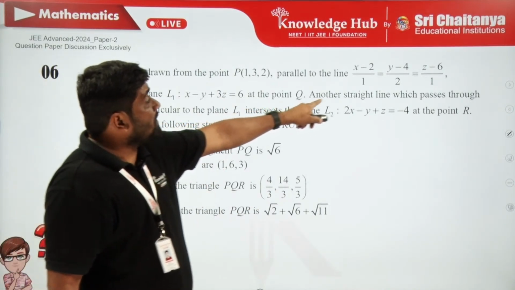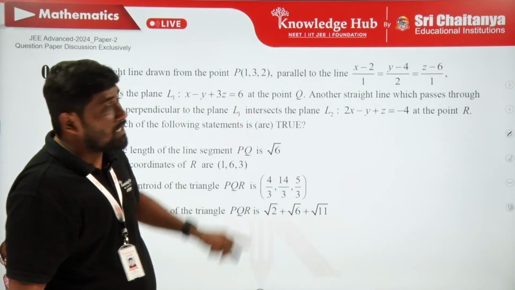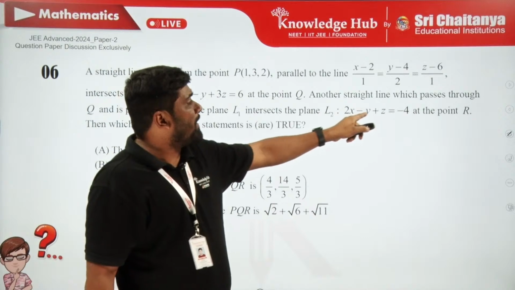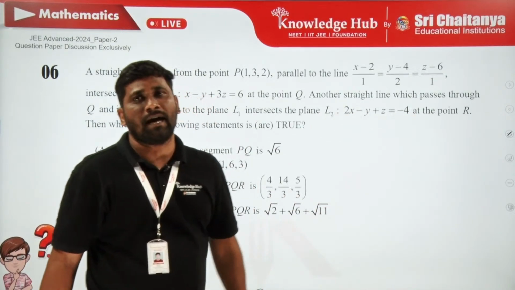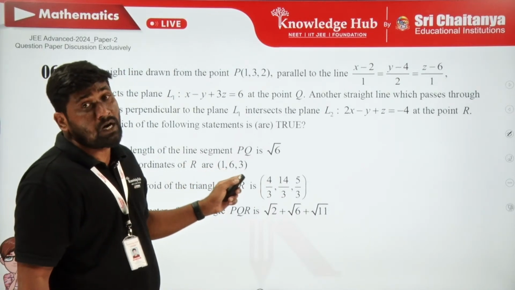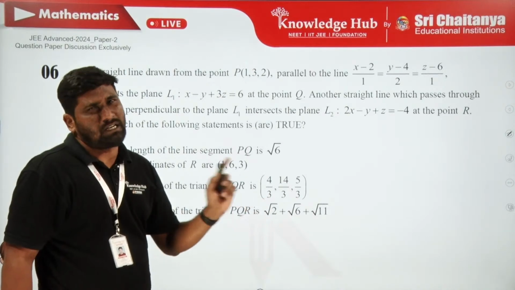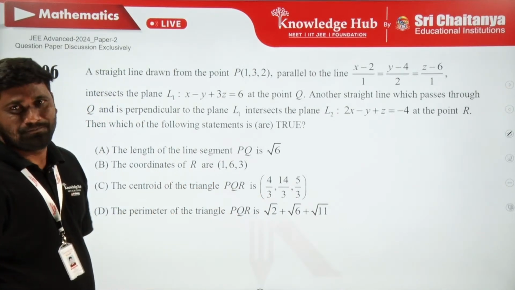The straight line passing through Q and perpendicular to this plane L1, intersecting the plane L2 at what point? R. So I have to find the coordinates of R. After finding the coordinates of R, I have to verify whether the coordinates are (1, 6, 3) or not. And then the centroid of the triangle PQR.